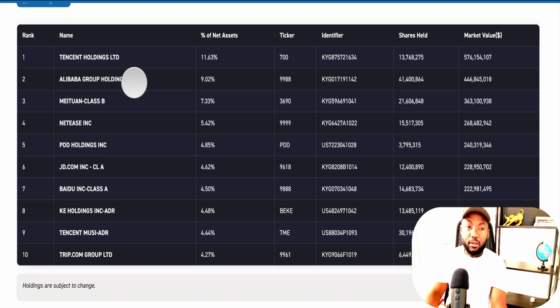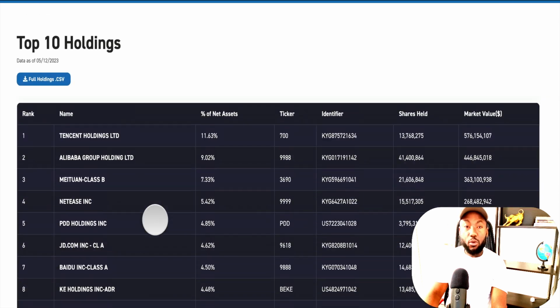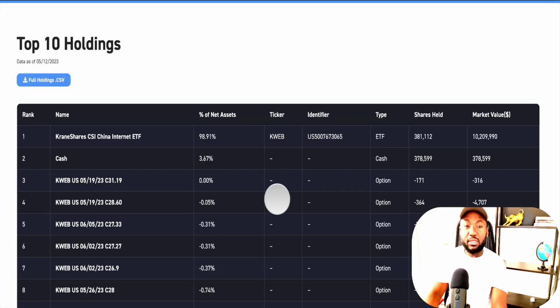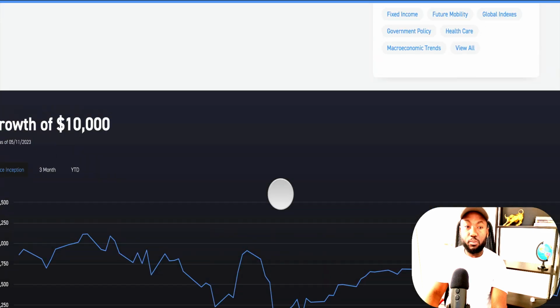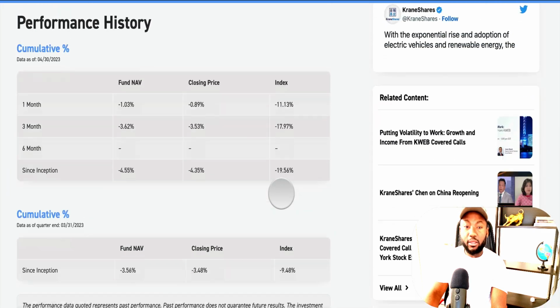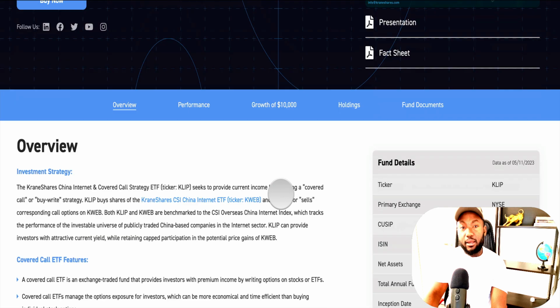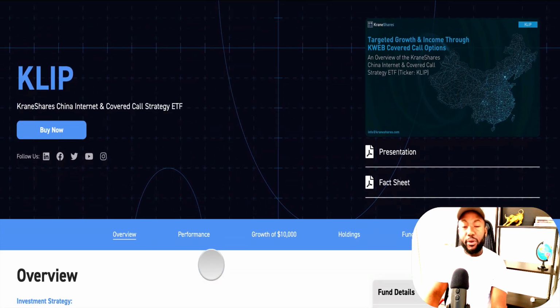Tencent and Alibaba are actually the most popular ones. JD.com, Baidu Inc. So yeah, there you have it. So if you want to generate a 69% monthly yield dividend, then KLIP is a fund for you.